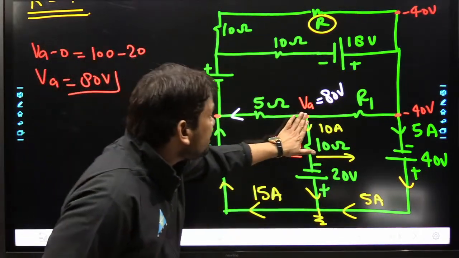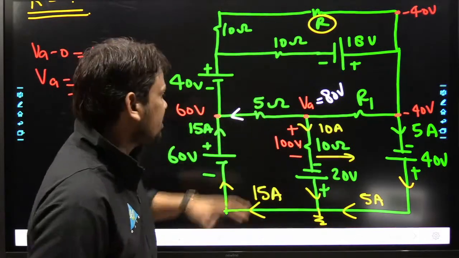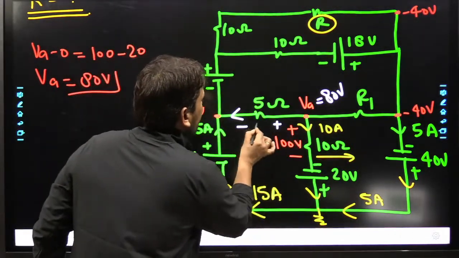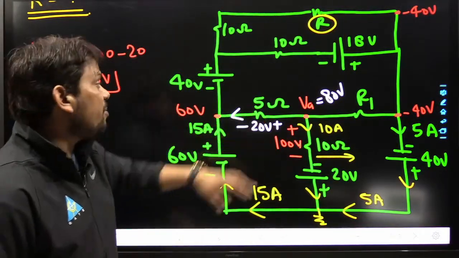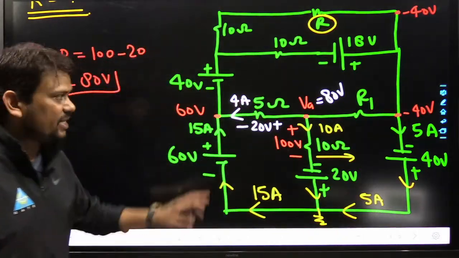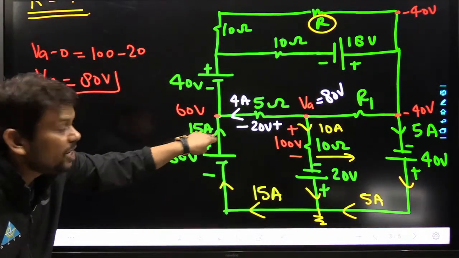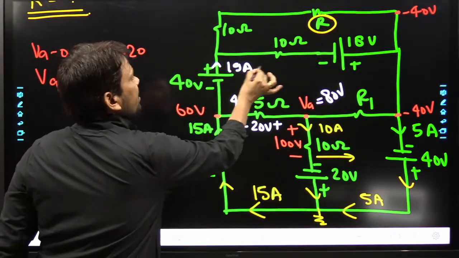So see, 80 is higher, 60 is lower. According to Ohm's law, the potential difference across this resistance is 80 minus 60, which is 20 volts. And 20 by 5, this current is nothing but 4 ampere. Hopefully this is clear. And 4 and 15 both are entering, so here the current will be 19 ampere.